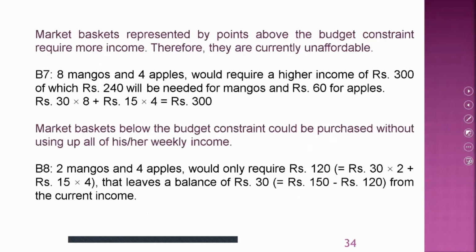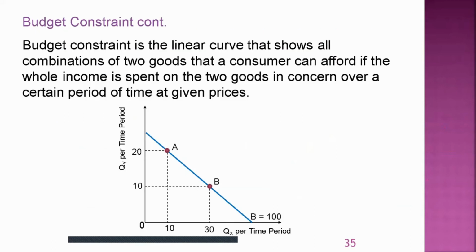Okay, you have the basic idea about the budget constraint. Let's define the budget constraint more technically. Budget constraint is a linear curve. Yes, we observed that the budget constraint is a linear curve. Always it is a linear curve. It shows all possible combinations of 2 goods.